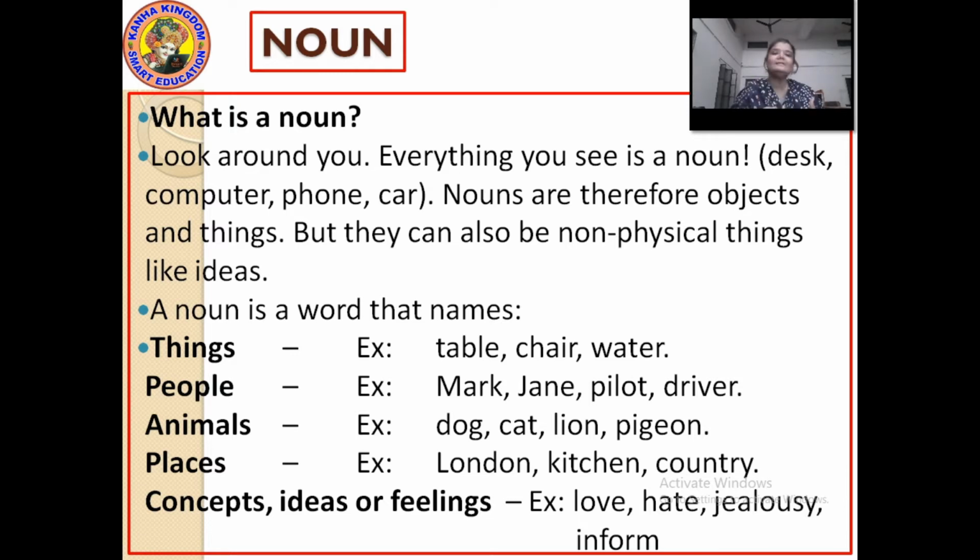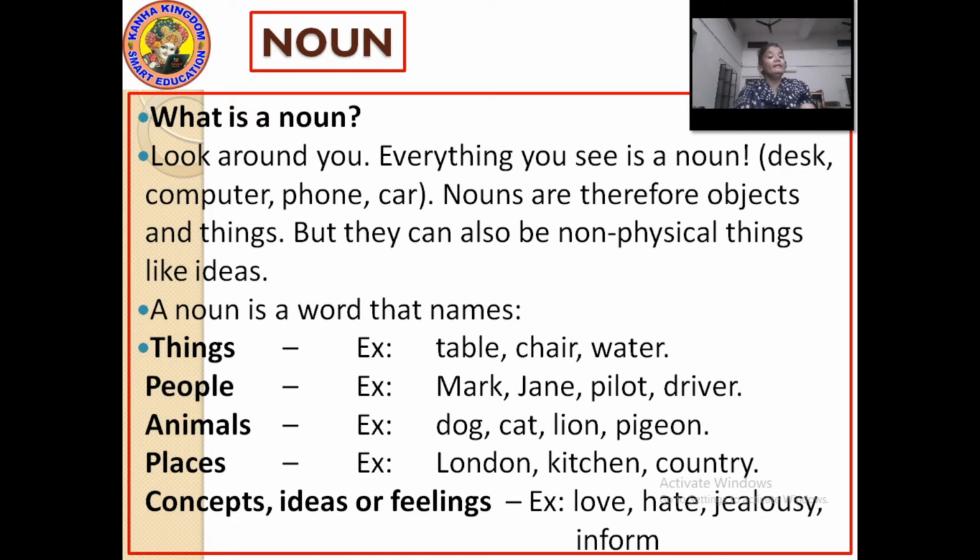So all these things are nouns, whether it is a non-living thing or a living thing. Okay, nouns are therefore objects and things, but they can also be non-physical things like ideas. Means in nouns it can be ideas also, such as love, hate, jealousy, anger, happiness. These all feelings also come into noun.